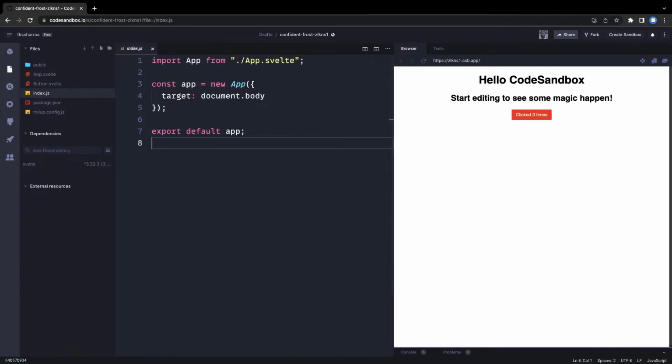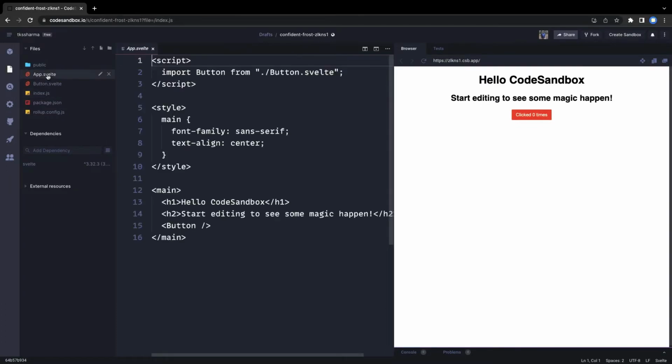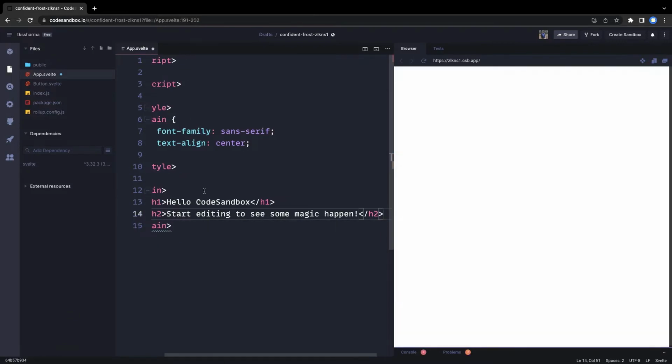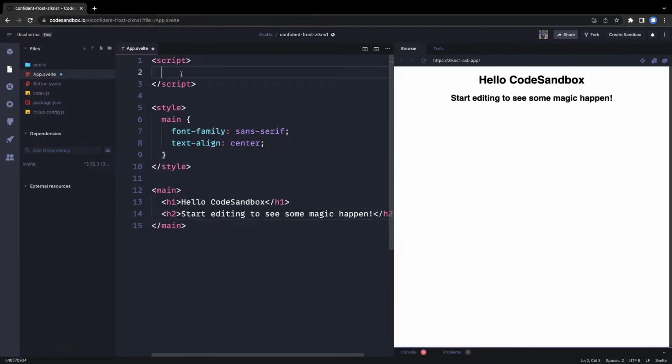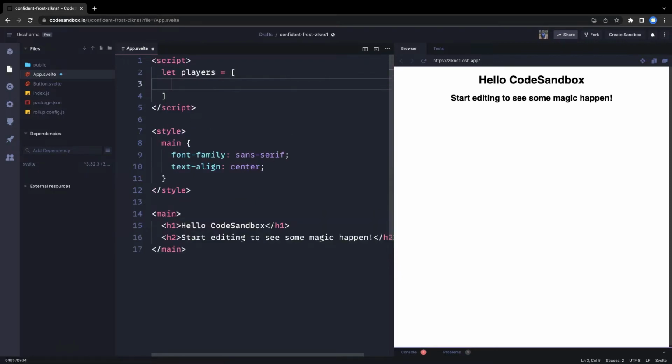So we are going to start from very basic. This is our Svelte App.svelte component. Here what we are going to do, let's remove the button component. Here inside we are going to have the default list of players.